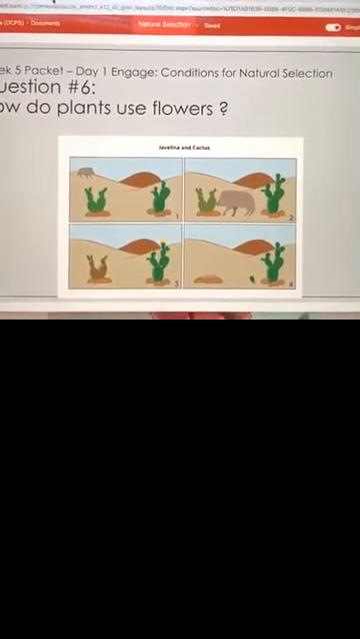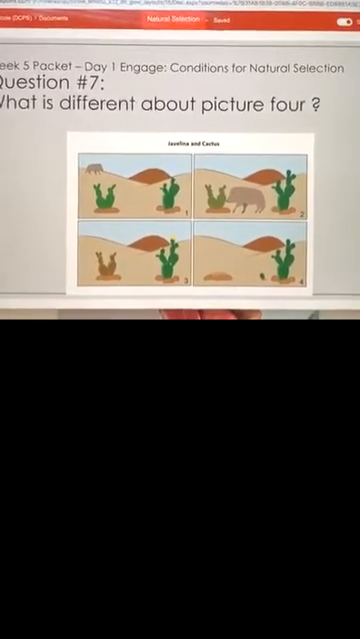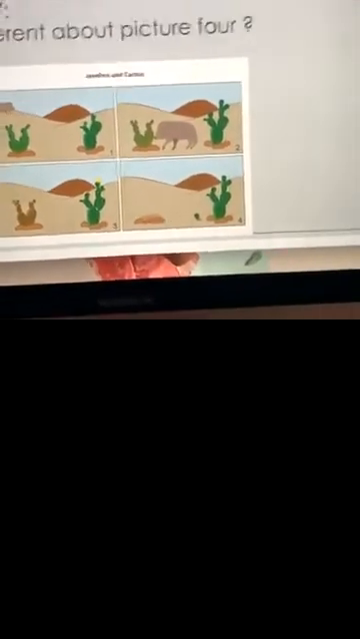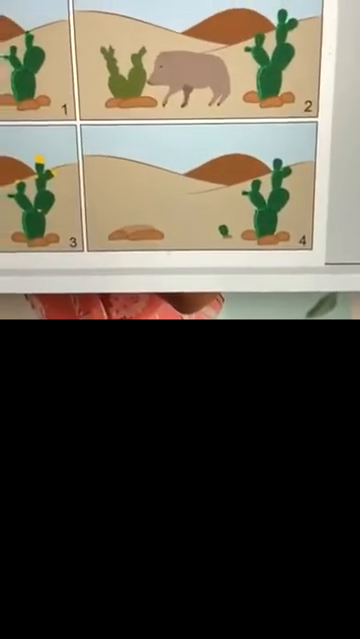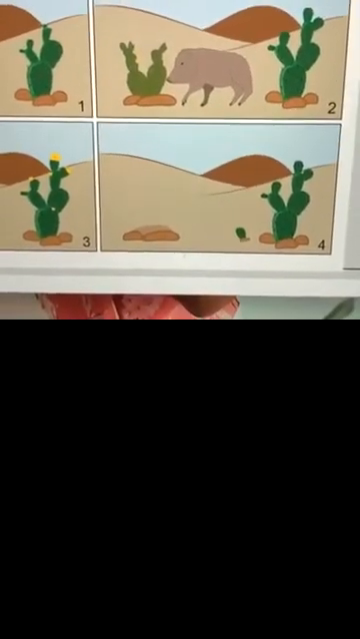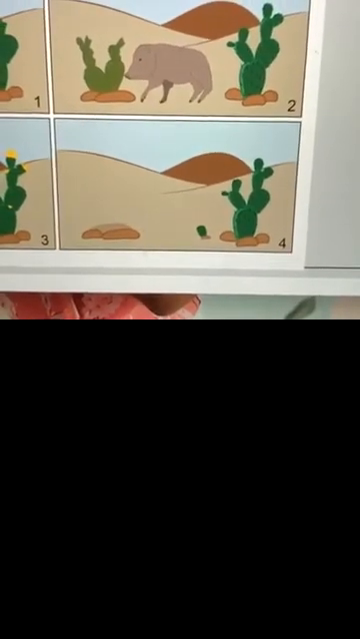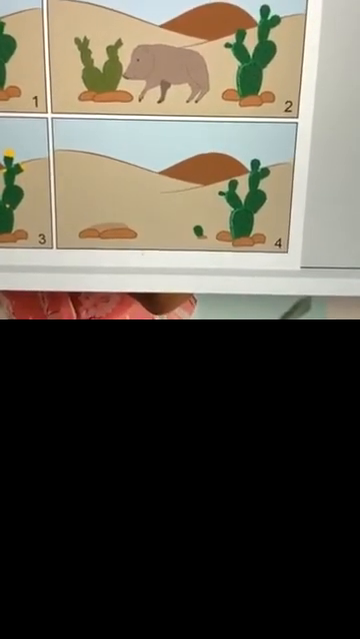They use them to reproduce. Question number 7. What is different about picture 4? You kind of hit on this earlier. It reproduced, so it has an offspring. It has a seedling in the ground there. If you notice that little piece right there, it has an offspring. In picture 4, it has an offspring.